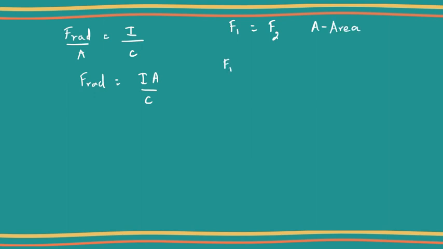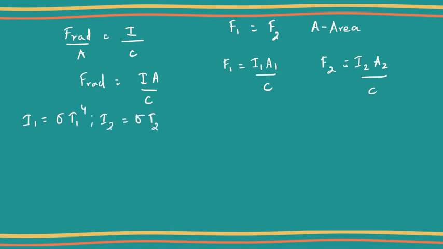So I can write F1 is equal to I1 A1 by C, and F2 is equal to I2 A2 by C. We also know that I is equal to sigma T power 4, so I1 is equal to sigma T1 power 4, and I2 is equal to sigma T2 power 4.